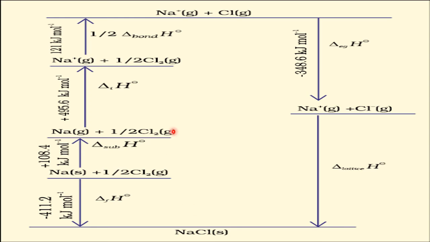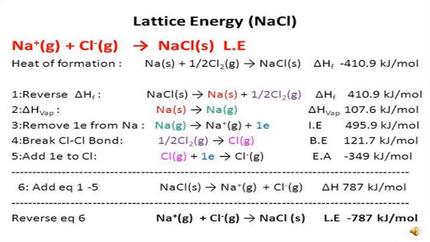This is how the Born-Haber cycle is used to calculate the enthalpies. This is in a diagrammatic way. See, from here we have started, so ultimately we reach the formation of sodium chloride in one way or the other. So it is one kind of cycle. Therefore, it is called the Born-Haber cycle. Now, exactly with the calculations.